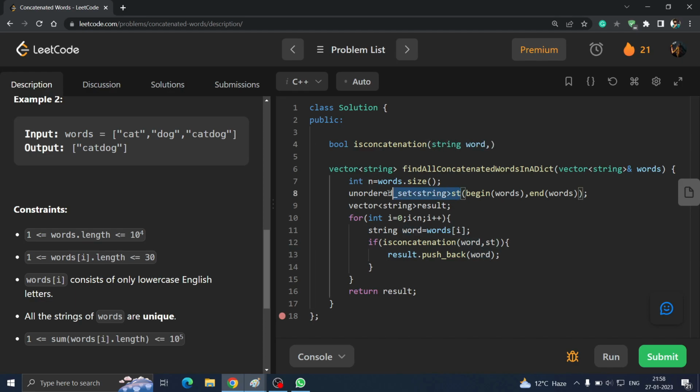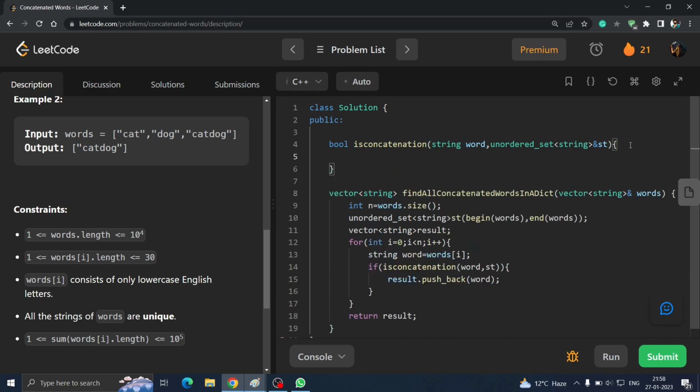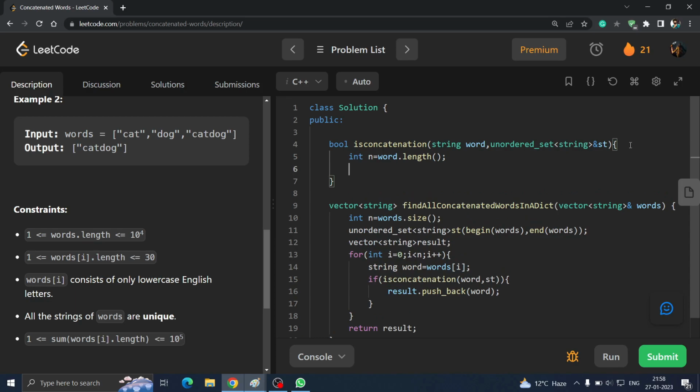The next thing you have to pass is the unordered set, because we will check in the set. We will pass it by reference to avoid any time complexity issues. After that, you will make int n equal to word dot length. This will give us the length of the word, and we will start iterating: for int i equal to 0, i less than n, i plus plus.